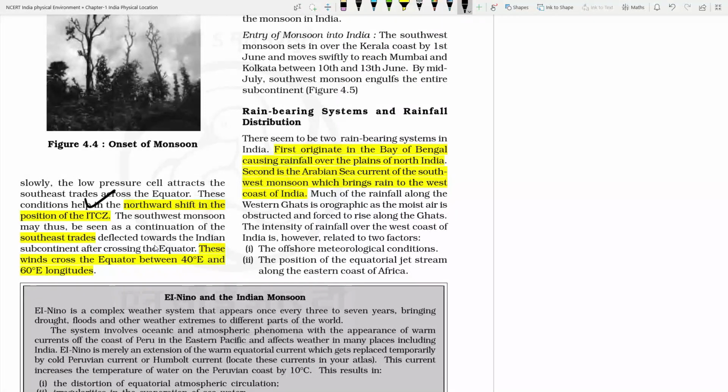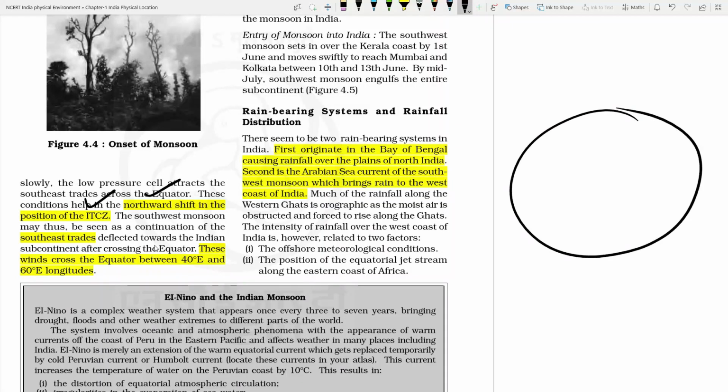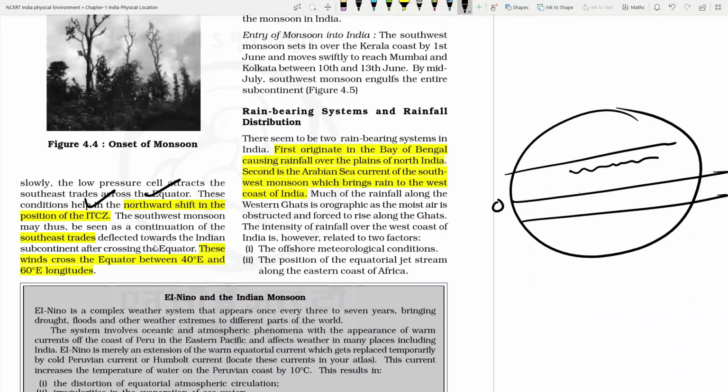So what is happening at that area where the lowest pressure zone is there, the ITCZ, the intertropical convergence zone, will be shifting towards the northern side, because you might be knowing that in the summer season the ITCZ will shift towards the northern area. Normally ITCZ is having position at 0 degree, but in the summer season the ITCZ will be shifting towards north side, and in winter season the ITCZ will be moving towards the southern side. So as ITCZ is moving towards the northern side, even the southeasterly trade winds and northeasterly trade winds will be shifting towards northern side.